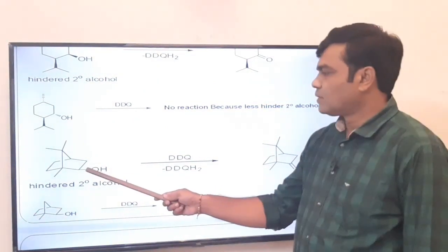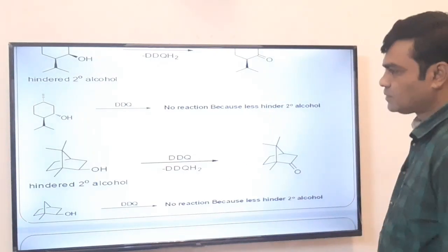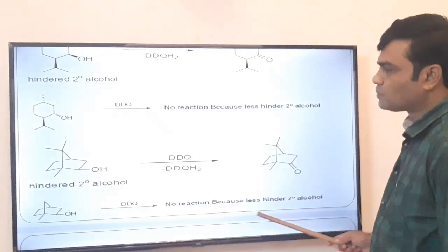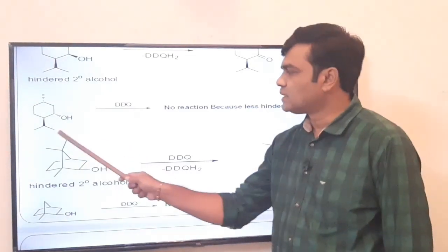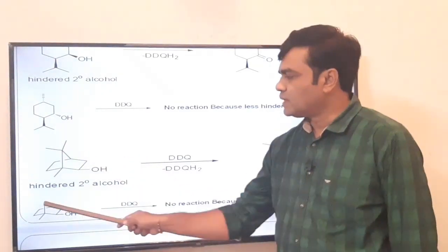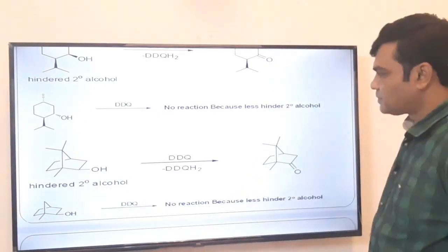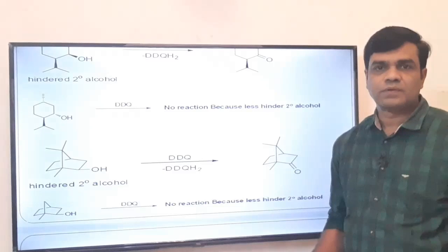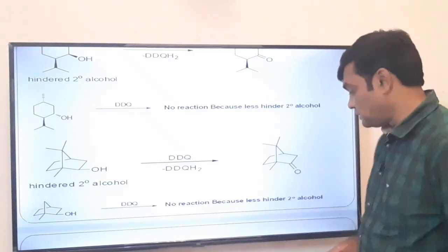This is a secondary alcohol oxidized to ketone. This is also a secondary alcohol but not oxidized to ketone, because in this case there is a bulky aryl group. Here there is no such bulky aryl group present. So remember, DDQ oxidizes secondary alcohol to ketone only when there is steric hindrance.